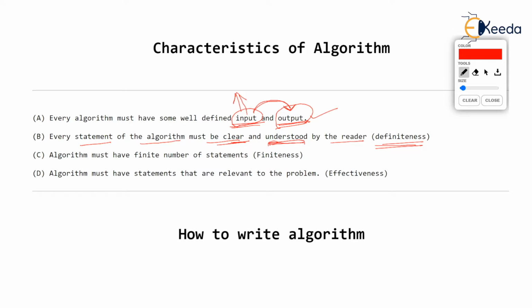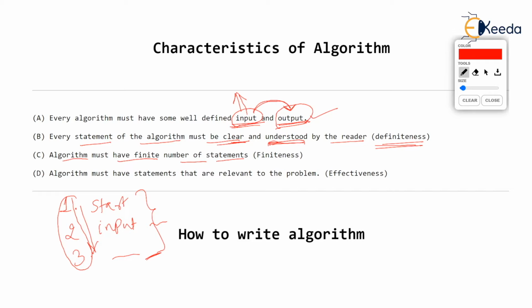The next characteristic is that the algorithm must have a finite number of statements. Generally, in lower semesters in engineering, students write algorithms starting with step 1, say start. Then step 2, say what is the input of that particular algorithm. Step 3, process, and so on. And the last step is end or stop. But these steps must be finite. You can't say that I have written an algorithm which has infinite steps. Then the reader won't know when the process stops.